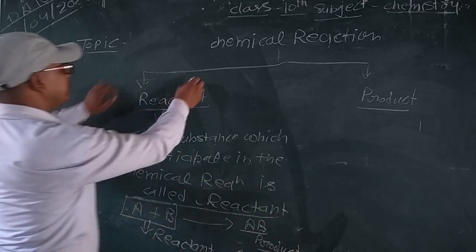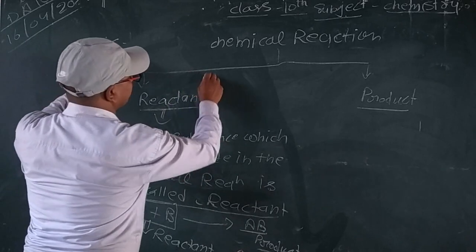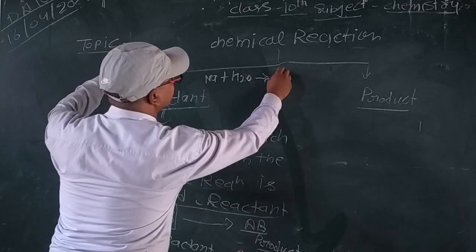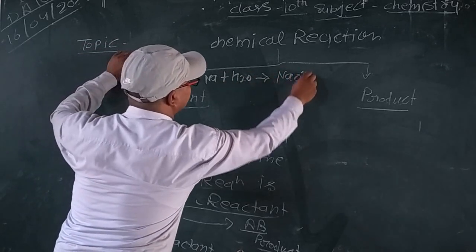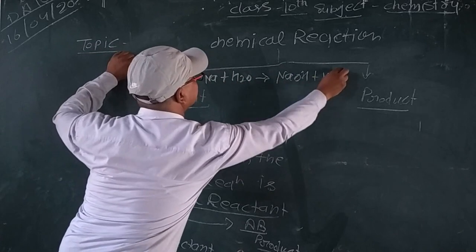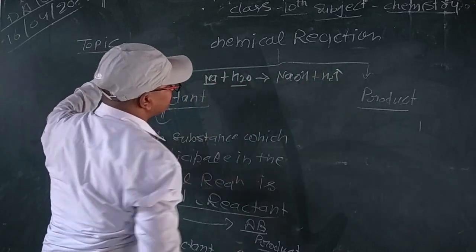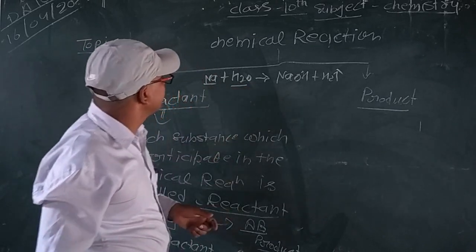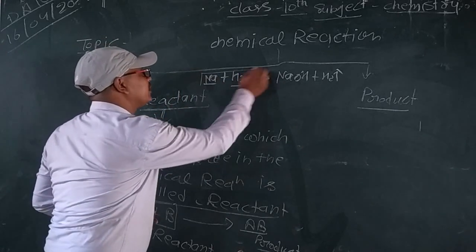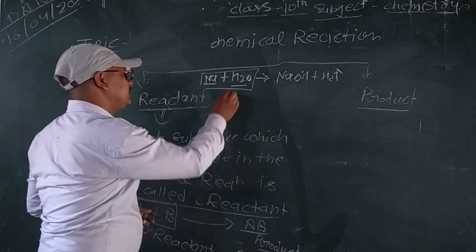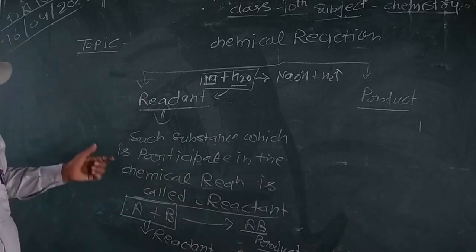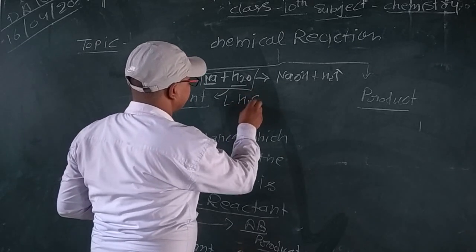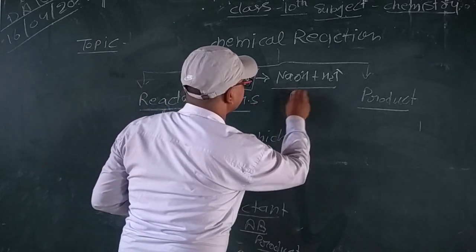For another example, sodium and H2O form sodium hydroxide and H2 gas. Sodium and H2O participate in this reaction, so they are the reactants. The reactant is written on the left hand side, and the product on the right hand side.